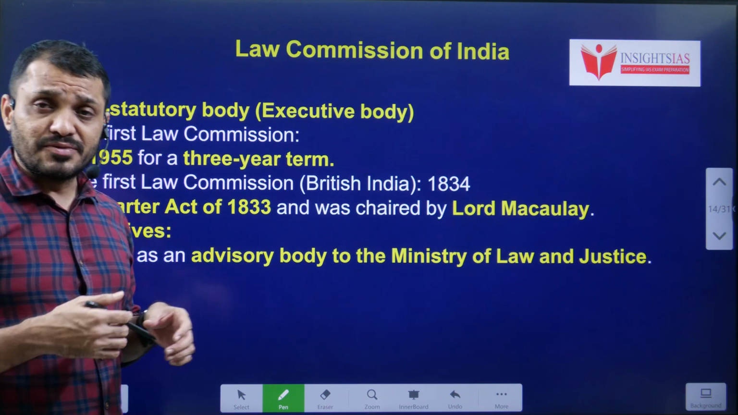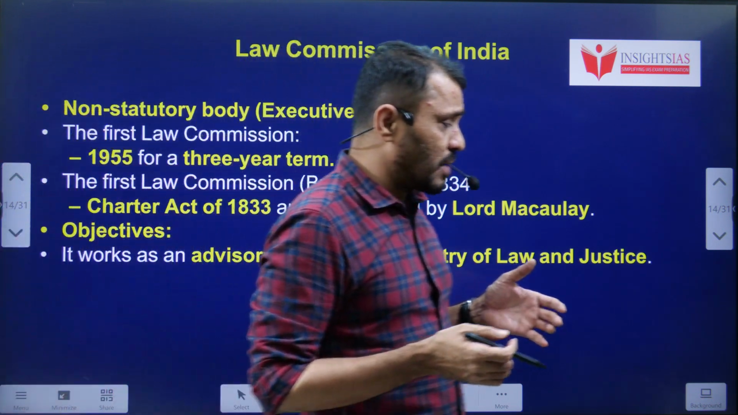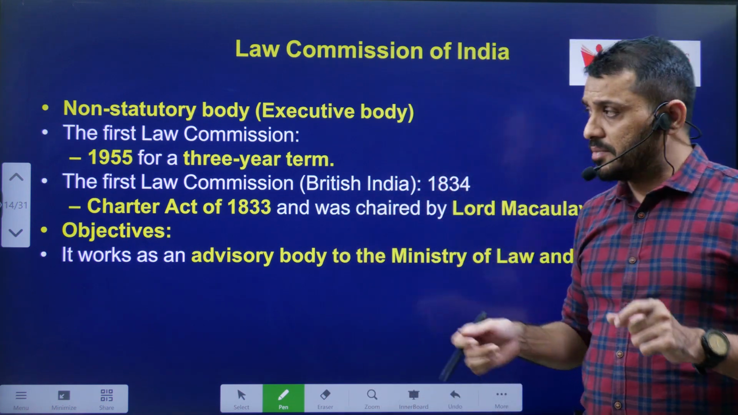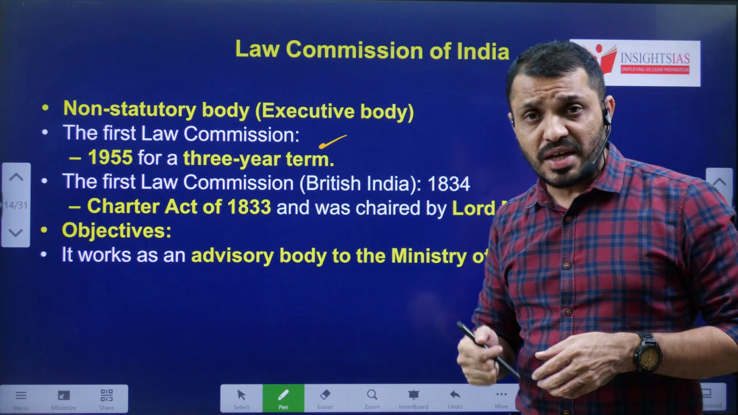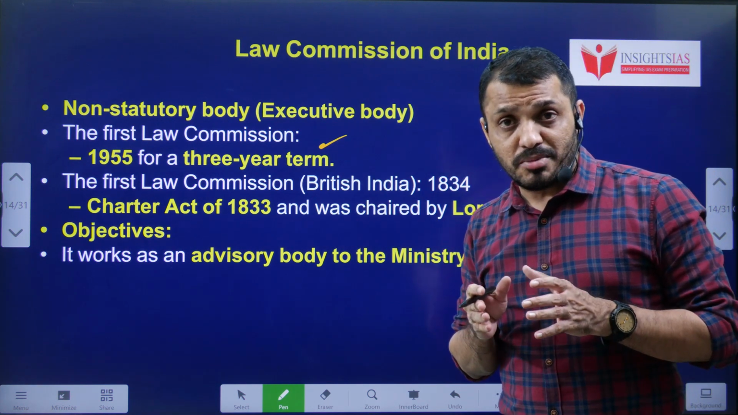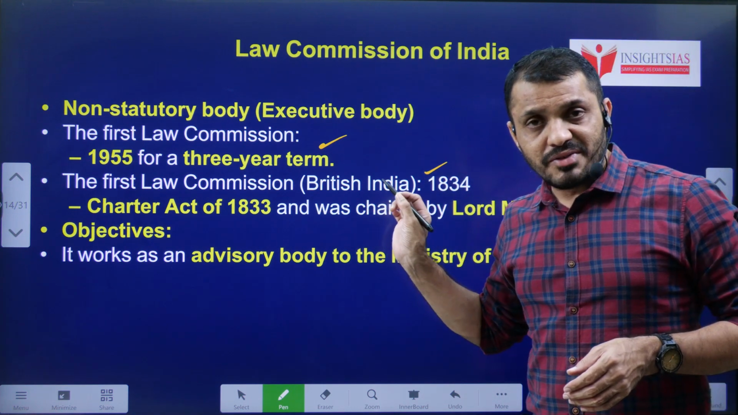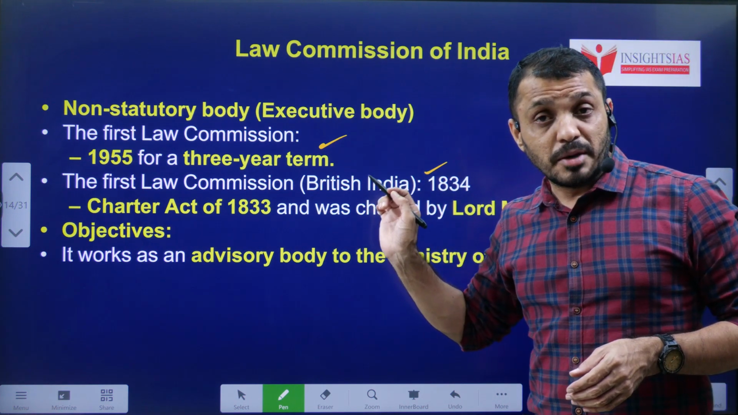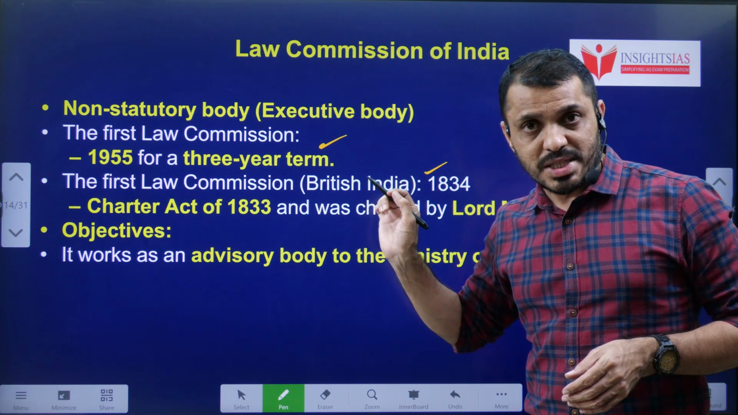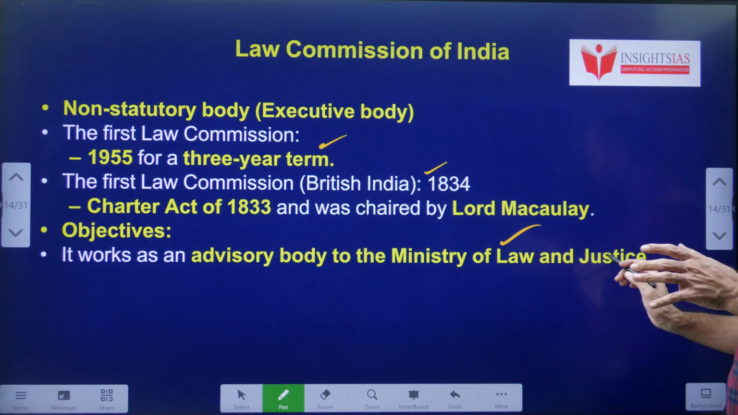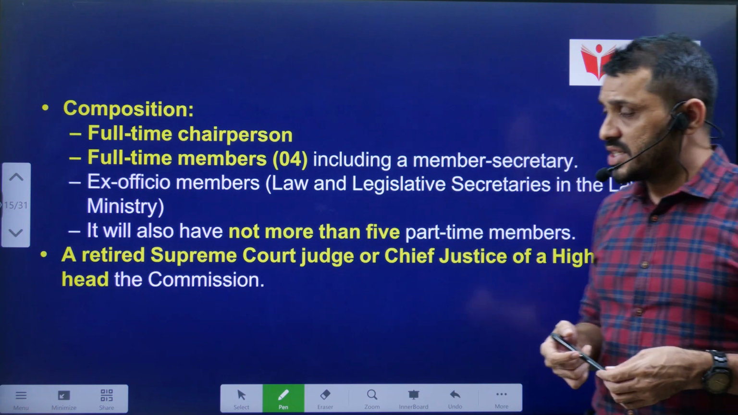Next, as we have discussed the Law Commission multiple times, we will go through the Law Commission also. The Law Commission is a non-statutory body, established in 1955. A general Law Commission is established every 3 years. The first Law Commission in British times was led by Macaulay. In independent India, the first Law Commission was led by M.C. Setalvad, and it is only an advisory body which works under the Ministry of Justice.